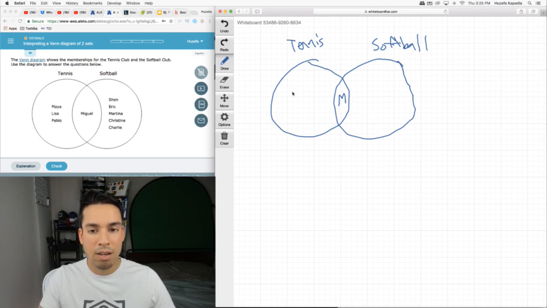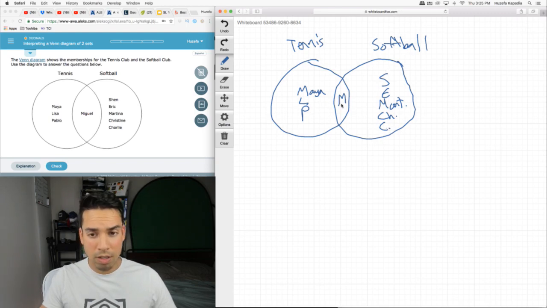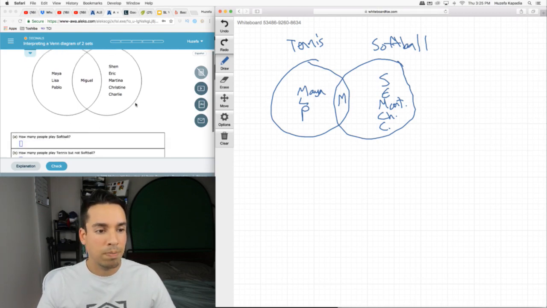The rest of these guys, M, L, and P, or Maya, I'll put a Maya, it's different from Miguel. Maya only plays tennis. She's not in the softball zone. She's in the tennis universe. Same with Lisa and Pablo. And with these guys, S, E, I'll say Martina, and then Christine and Charlie. These guys are only in the softball universe. They don't live in the tennis universe. Only Miguel is in both universes and plays both sports.